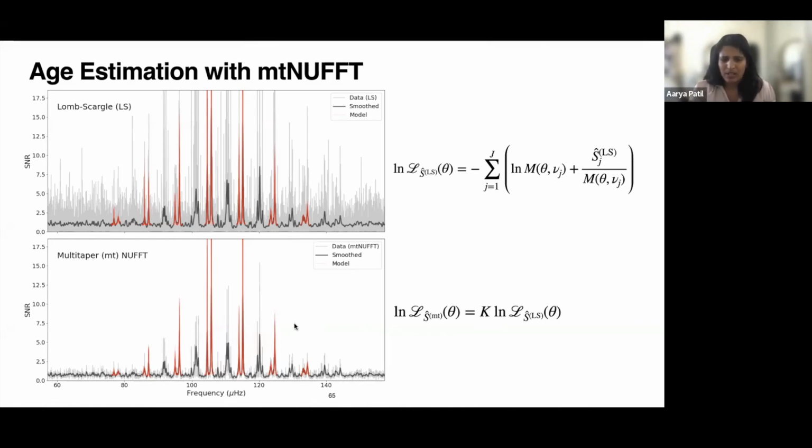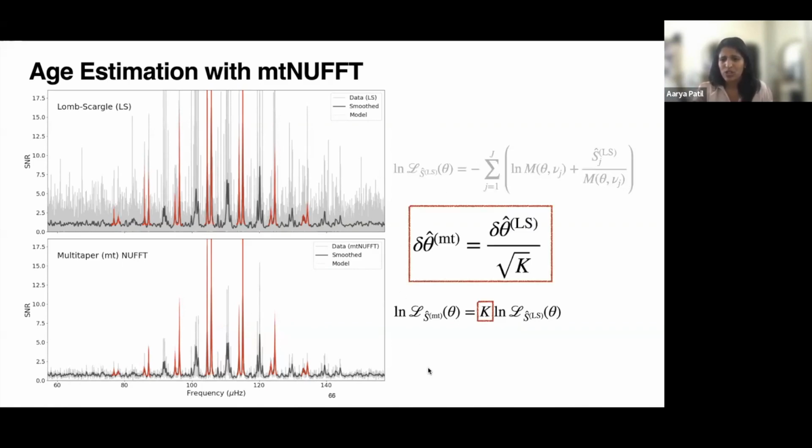Because of the lower variance and lower leakage, the likelihood that we use to fit for the modes changes. The main change is that there's a factor of K in the likelihood, because your chi-square distribution has changed from 2 degrees of freedom to 2K degrees of freedom.